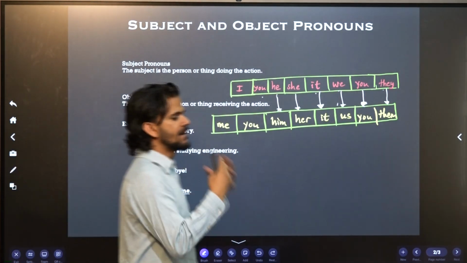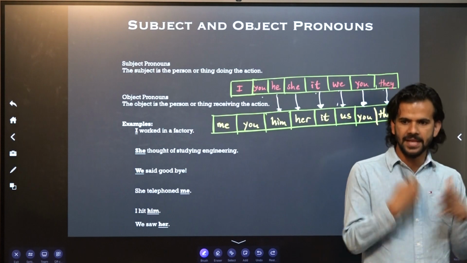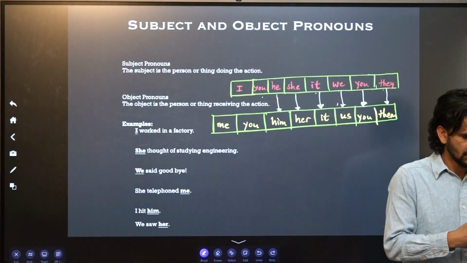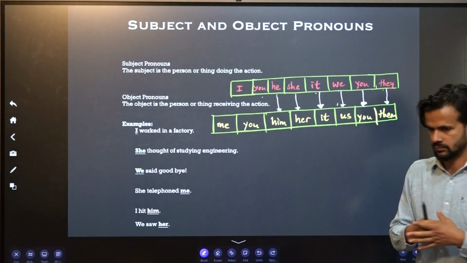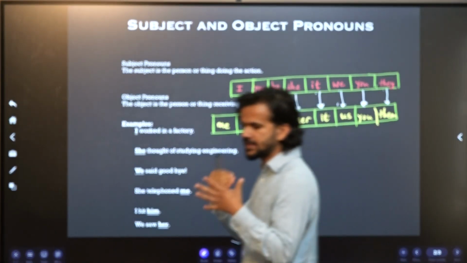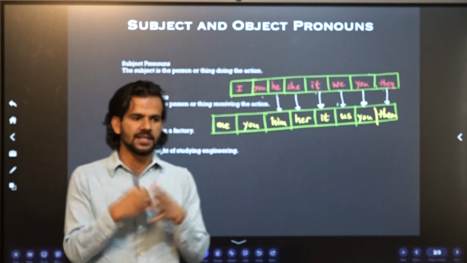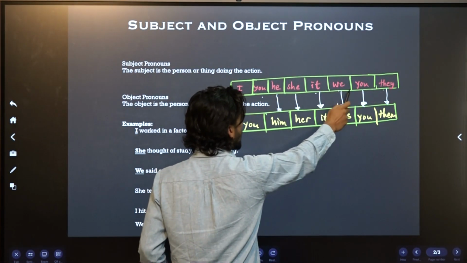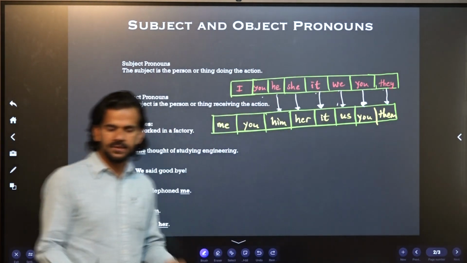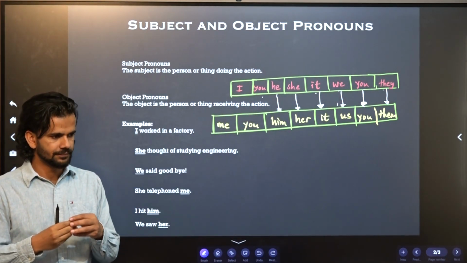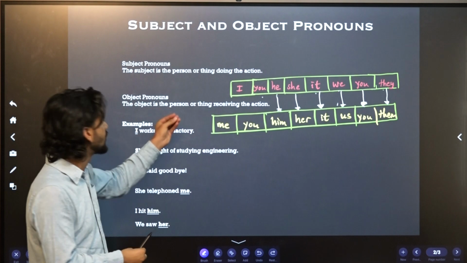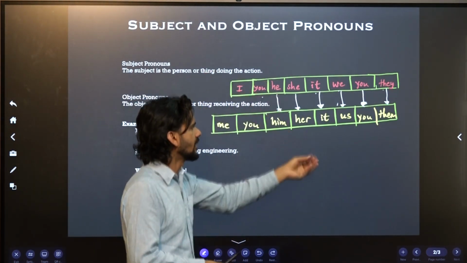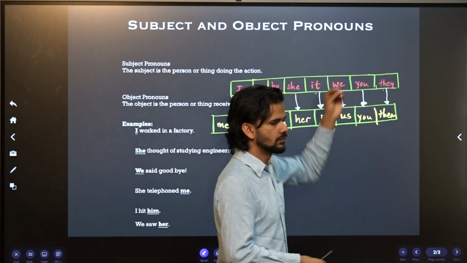So when the pronoun is in place of the subject, taking the position of subject in a sentence, it should be I, you, he, she, it, we, you, they. But if it is acting as an object, then it has to be me, you, him, her, it, us, you, them.